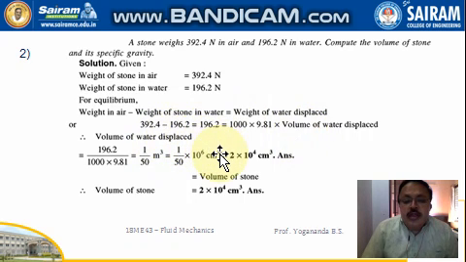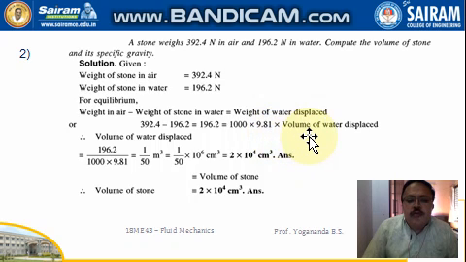That difference is 196.2 newtons. The weight of water displaced is weight density into volume of water displaced, and weight density is 1000 into 9.81. From this equation we get the volume of water displaced in centimeter cube. That is equal to the volume of the stone: volume of water displaced is equal to volume of the stone.